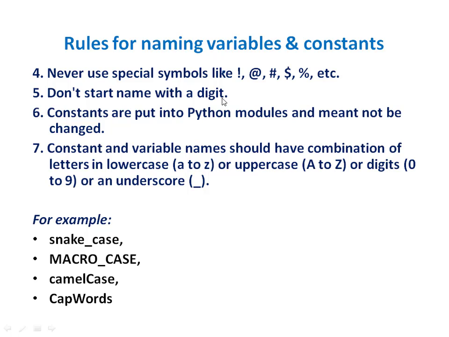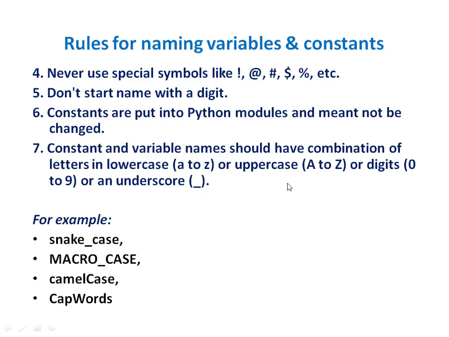It can begin with an underscore or an uppercase or lowercase alphabet, but not a digit. Constants are put into a Python module and are meant not to be changed. So in order to use constants, we put them in a separate module and then we import that module within our program and use the values of those constants.